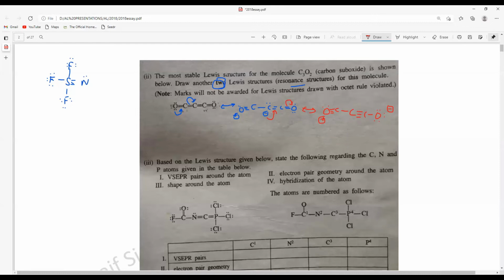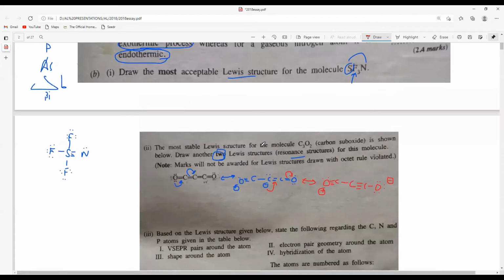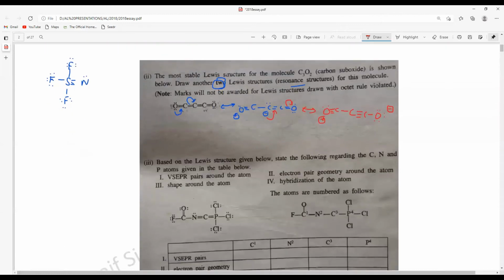Okay, so there are only 2, but when you try to draw, at least 5, I would say. So from here, 1, 2, 3, so there you can draw 2 more. Try to draw the other 2 as well, because you are in the learning curve, so there is no problem in trying to draw other structures as well. Right, so these are the primary 2 structures that you can draw within this part of the question.